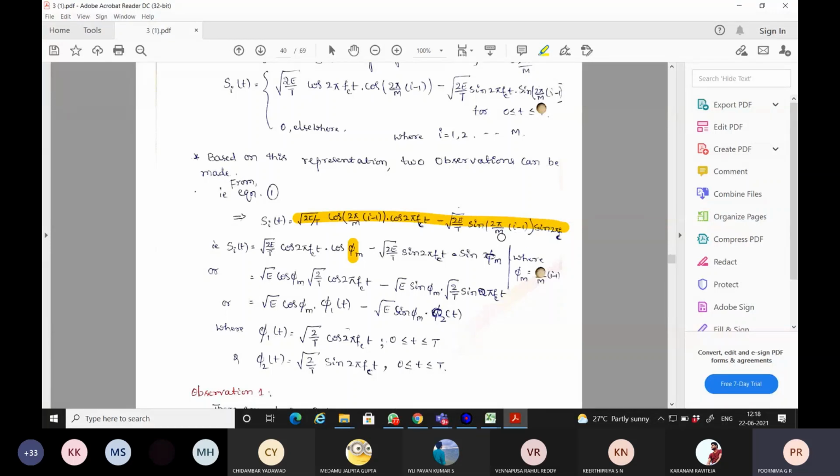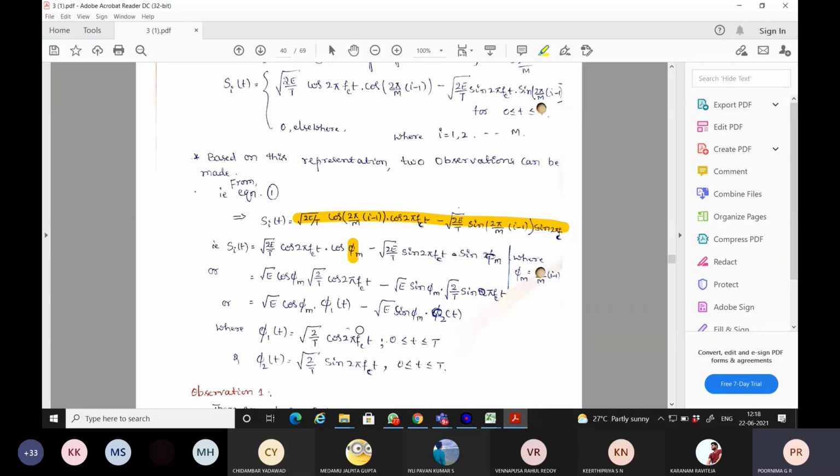So this common term I am replacing with phi m. If I further simplify equation 1, you can see that this is equal to root E cos phi m, and this is a carrier signal. I have rearranged, that's all, by substituting 2 pi by M into equation 1 as phi m.